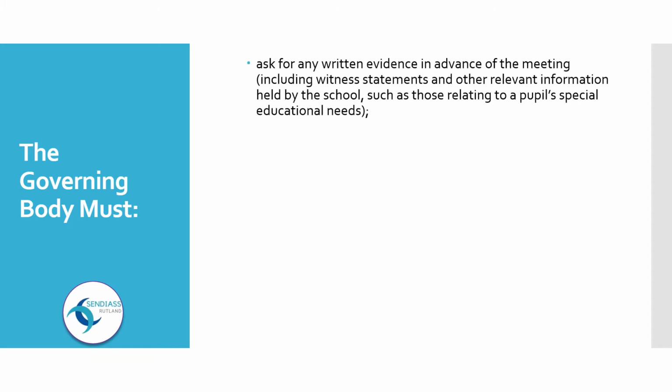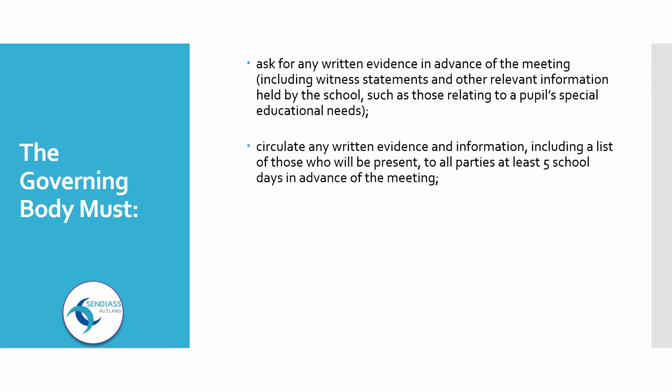The governing body must ask for any written evidence in advance of the meeting, including witness statements and other relevant information held by the school, such as those relating to a pupil's special educational needs. Circulate any written evidence and information, including a list of those who will be present, to all parties at least 5 school days in advance of the meeting.